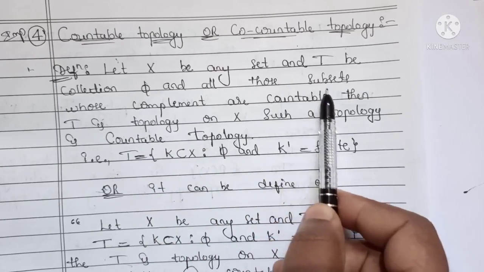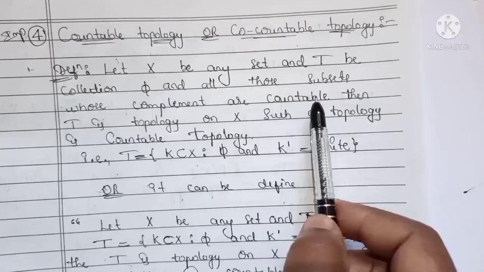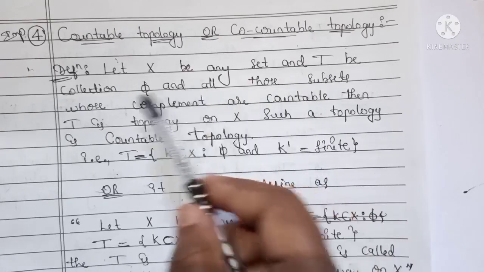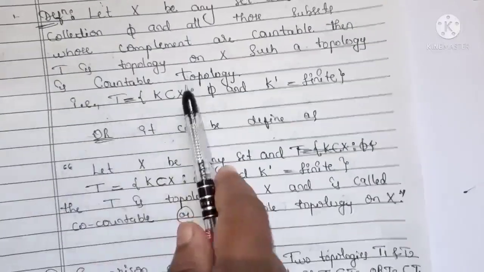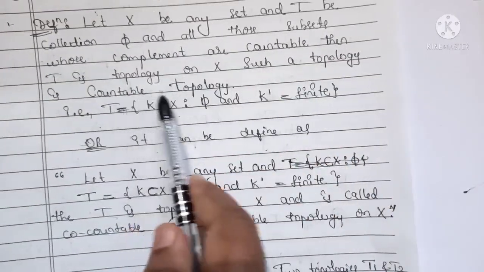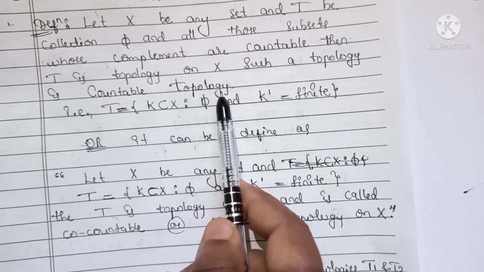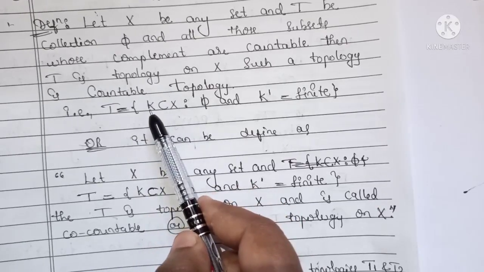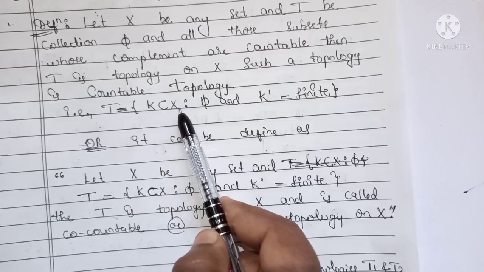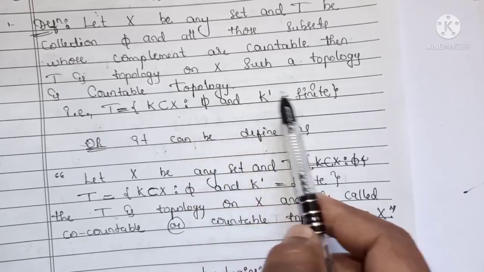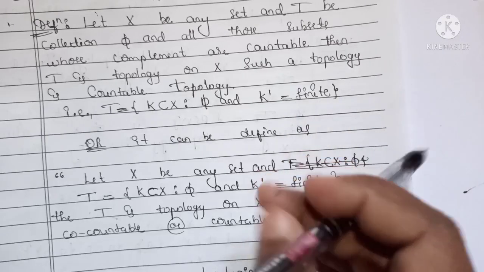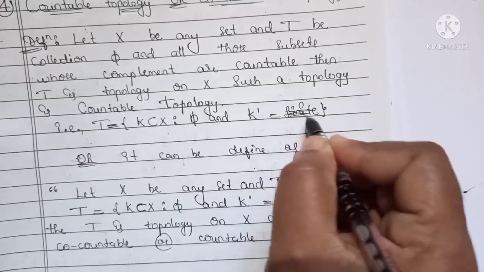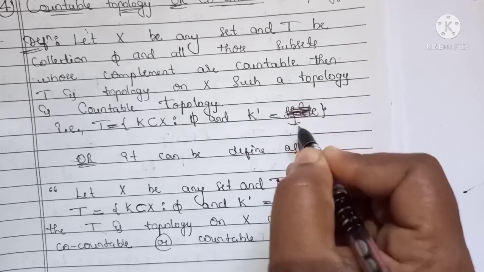So replacing finite by countable, we get the co-countable topology. Then T is a topology on X. Such a topology is called a co-countable topology.